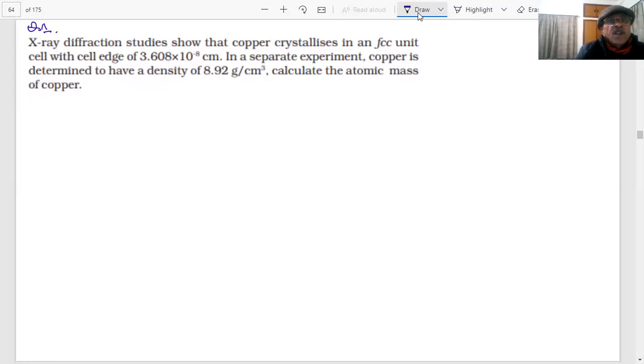X-ray diffraction studies show that copper crystallizes in an FCC unit cell with cell edge length 3.608 into 10 to the power minus 8 centimeter. In a separate experiment, copper is determined to have a density of 8.92 gram per centimeter cube. Calculate the atomic mass of copper, student.